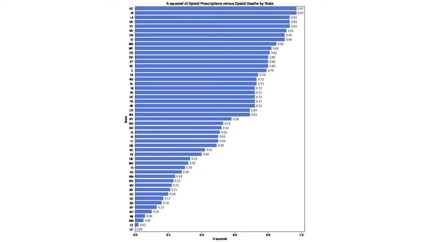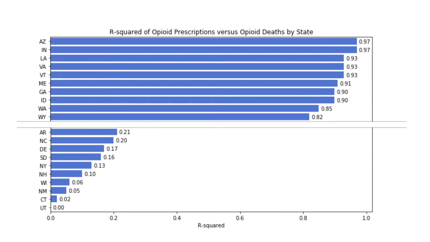This is the R-square value by state in descending order. As you can see, there is a large variance in the R-square value by state, ranging from 0.97 in Arizona and Indiana down to no correlation, 0, for the state of Utah. This is taken from the bar chart in the prior slide, but only highlighting the top 10 and the bottom 10 states in descending order of R-squared value to show a little bit more detail.